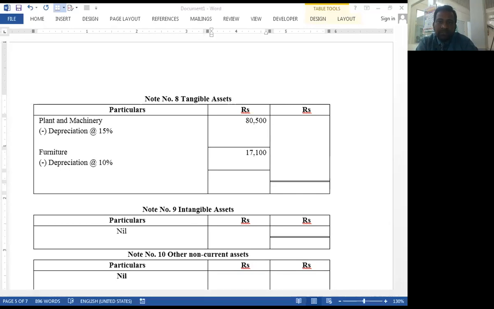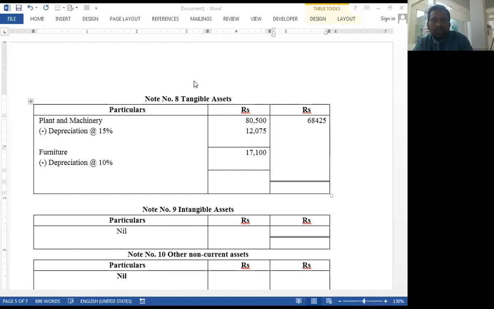Send me a message in the chat box. Okay, 12,075. 80,500 minus 12,075, 68,425.